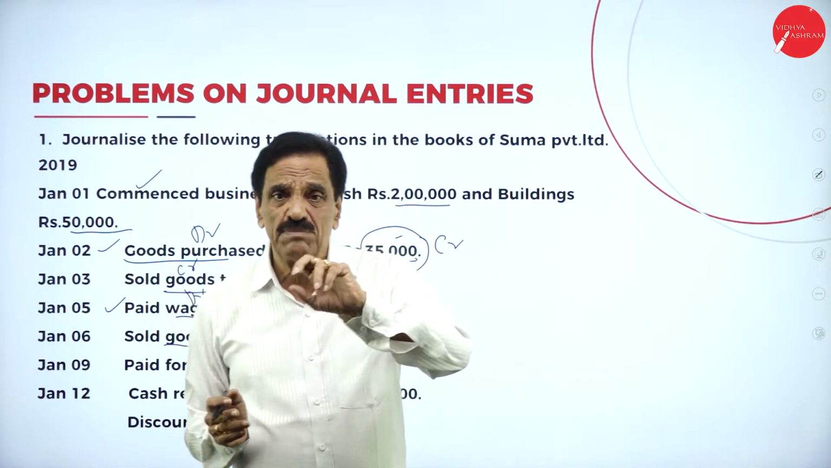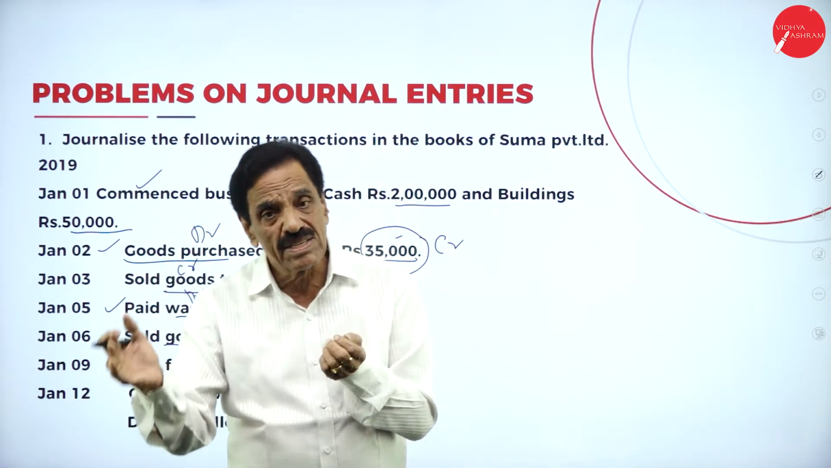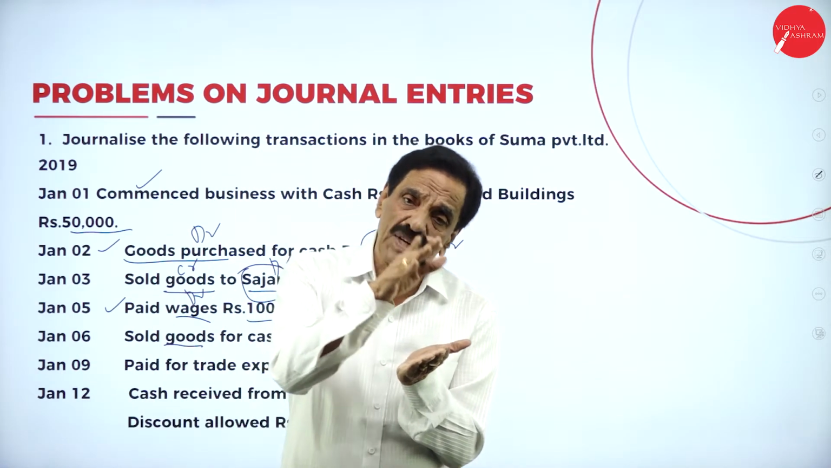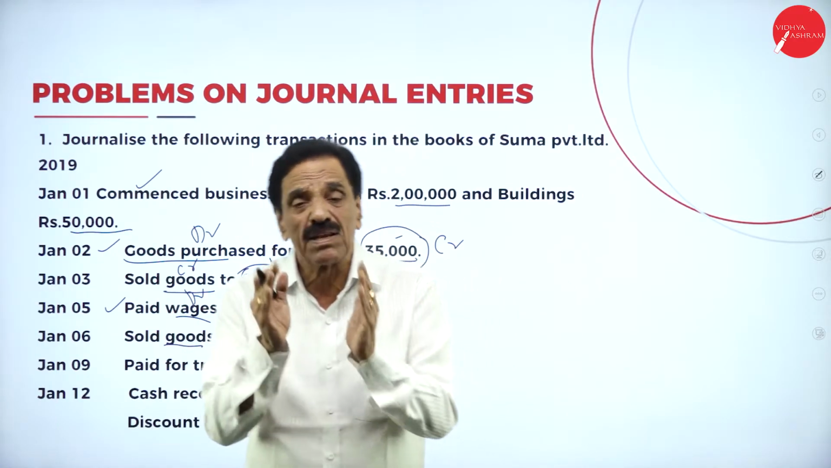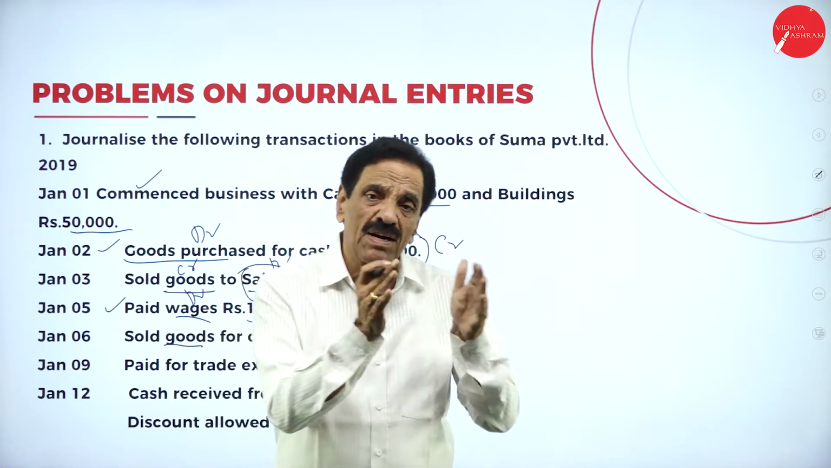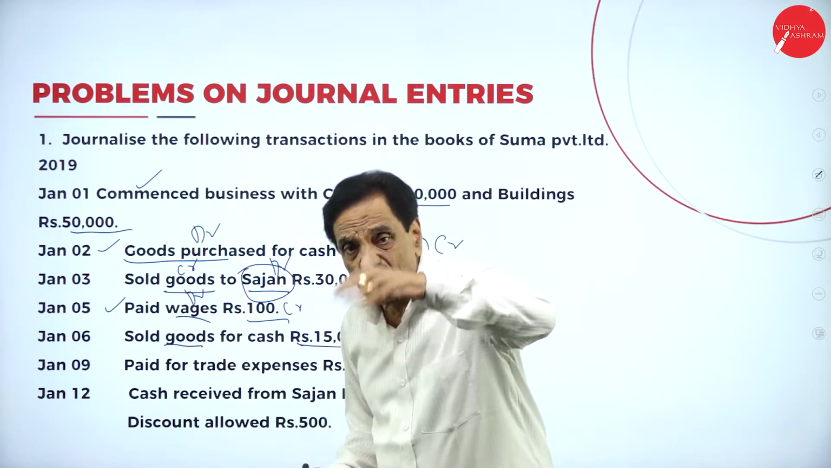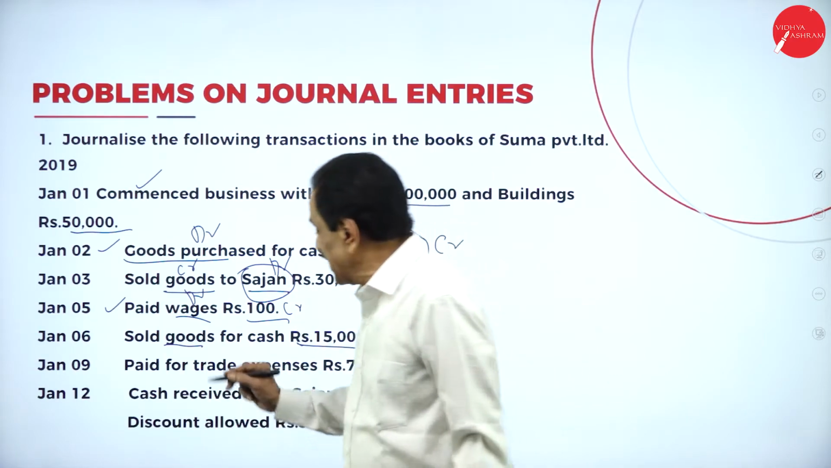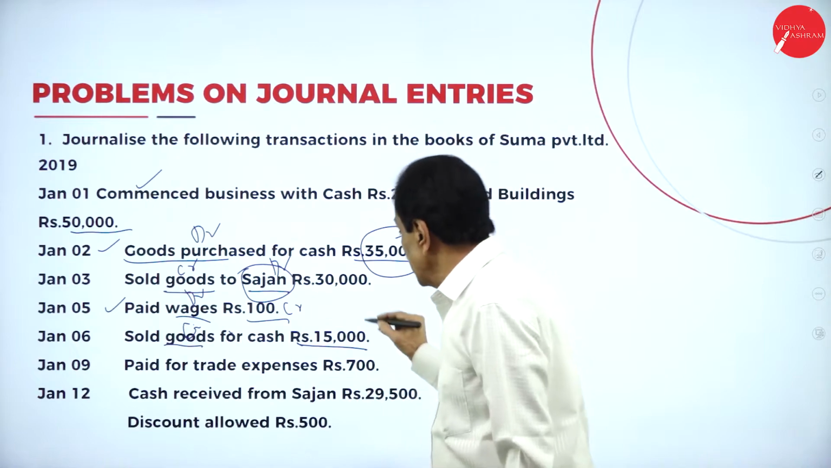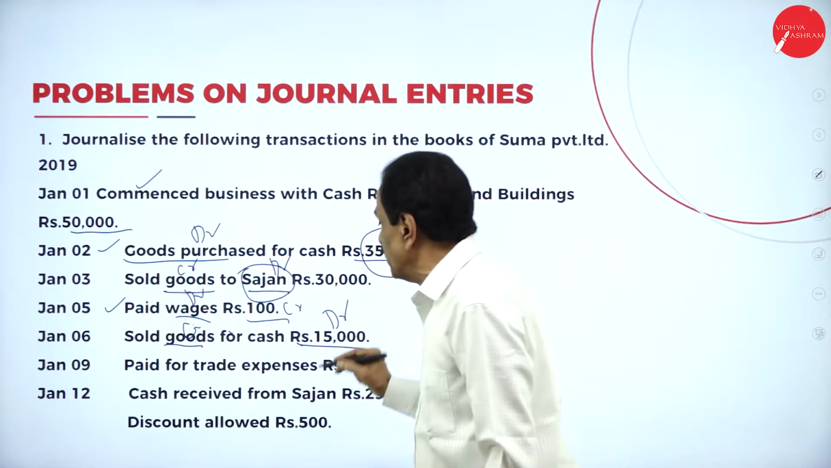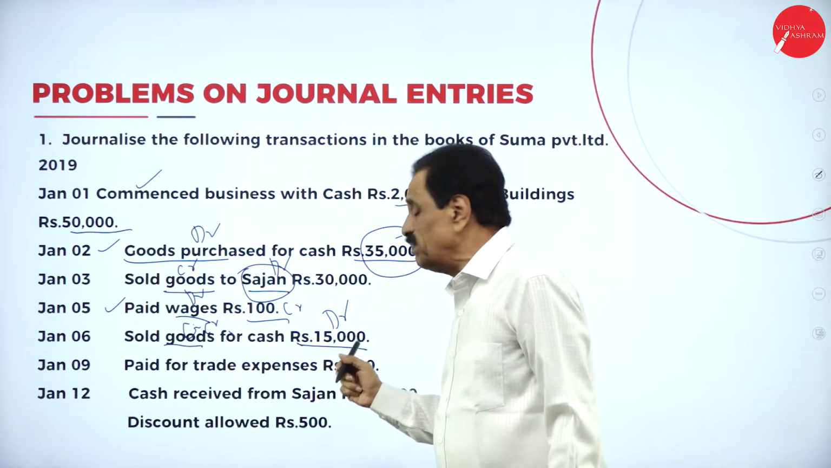Which are the two types of accounts involved here? One is the goods, one is the cash. Both come under real account. What's the principle of real account? Debit what comes in, credit what goes out. When you sold the goods, goods is going out, that should be credited. So what is coming in? Cash, that should be debited. Goods should be credited. Cash should be debited.